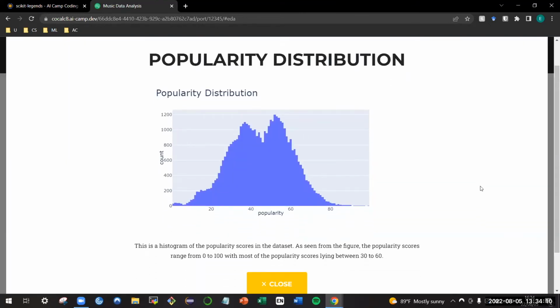This is popularity distribution. This is a histogram of the popularity scores in the dataset. As seen from the figure, the popularity scores range from 0 to 100, with most of the popularity scores lying between 30 to 60.